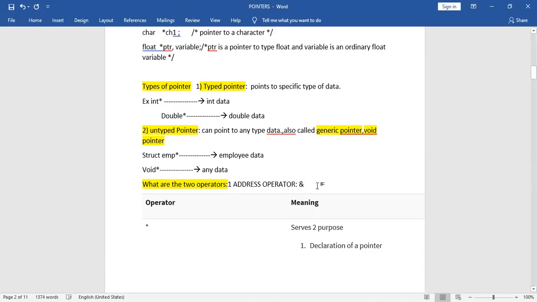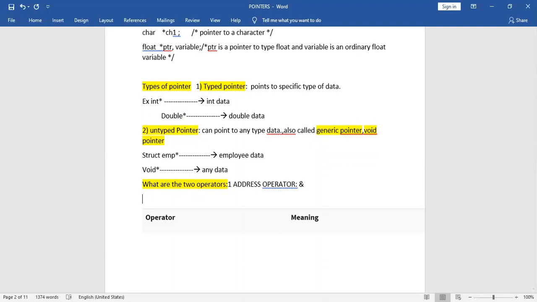And the second operator is the pointer operator. This is your pointer operator and the first is your address operator.